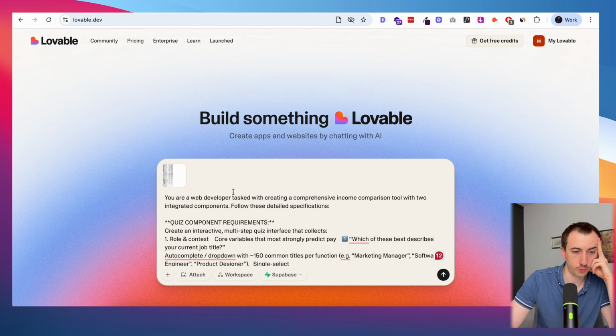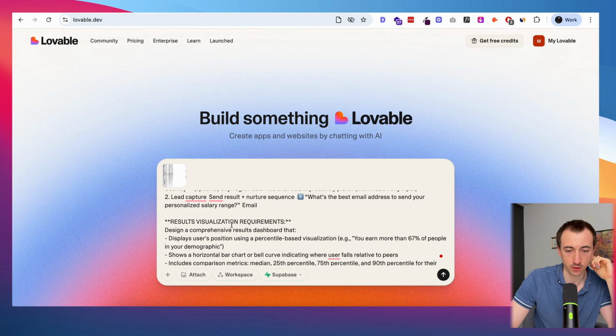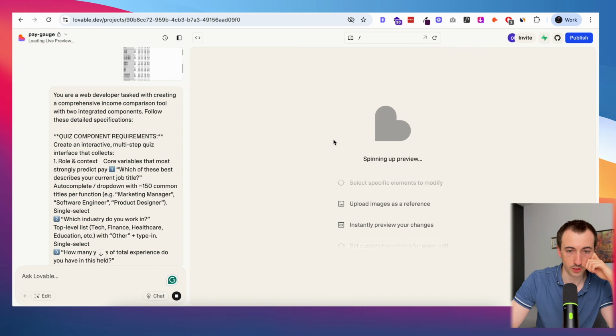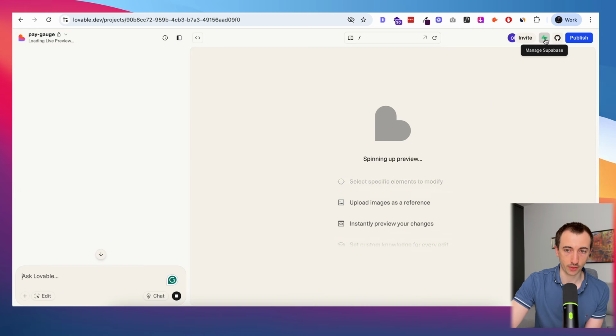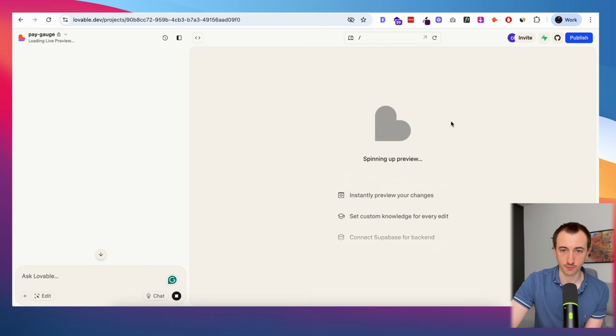Okay, so this is looking pretty good. And I just attached a screenshot of some data that I found about average salary, depending on the industry and age. And that's going to be sort of the database that Lovable uses to then give the user the response with how they compare. So let's go ahead and try this. If I had more time, obviously I would be creating a Supabase with all of that data, but I don't really have time for this challenge. So hopefully the screenshot of that is enough.